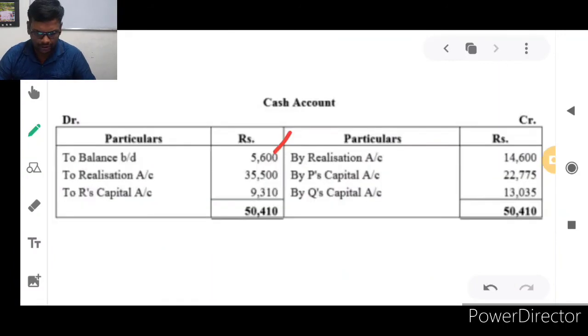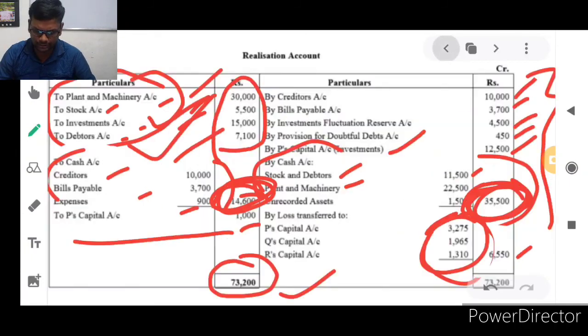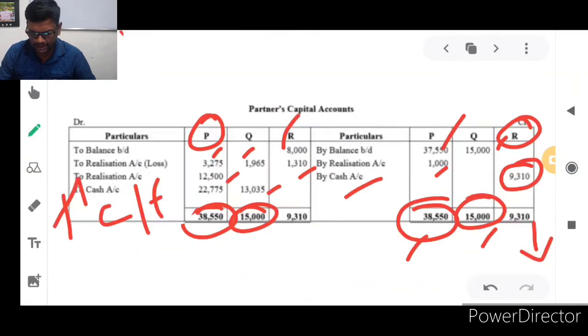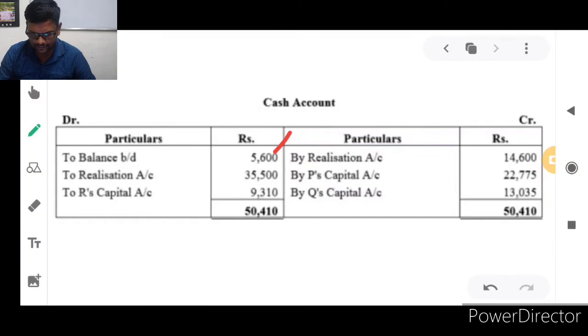Assets are sold off for 35,500 rupees, and the total liabilities are 14,600 rupees. We are going to refer to our realization account. What is the realized value of assets in cash? Because assets are sold off, liabilities should be paid off. So what is the asset sold amount? The asset sold amount is rupees 35,500, and the liabilities altogether that are paid off are 14,600 rupees. So liabilities will take place on the credit side of the cash account, 14,600, and assets on the debit side of the cash account,